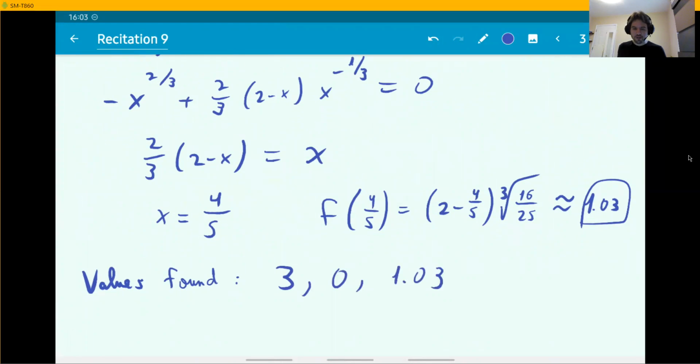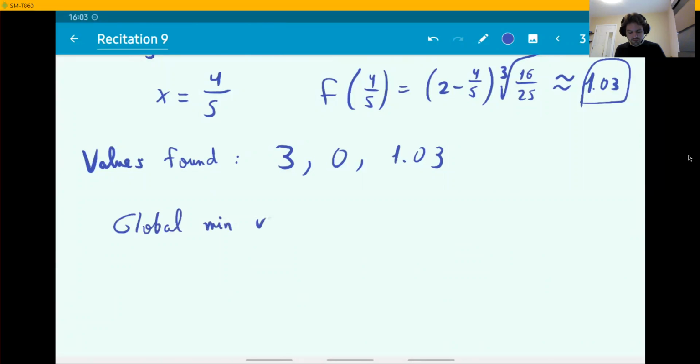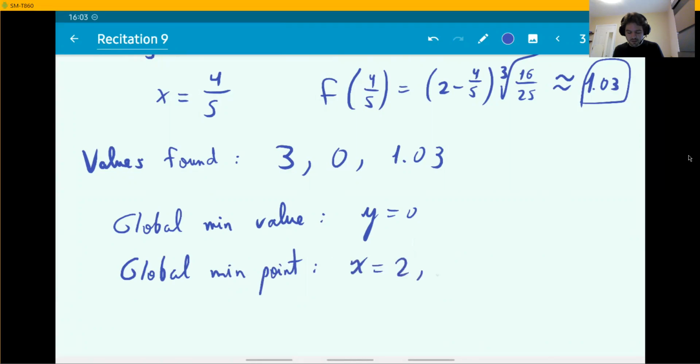The global minimum value then is 0, the smallest of all. That's the y value equals 0. You can say just 0, y equals 0, f of x equals 0, something like that. What are the minimum points? Well, the locations where this happened, it was both at x equals 2 and x equals 0. If you remember, there were two places where we found a value of 0.